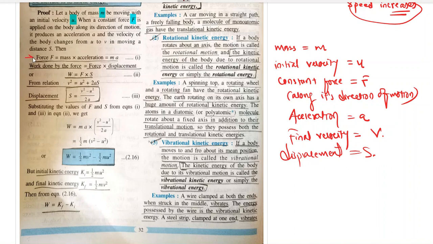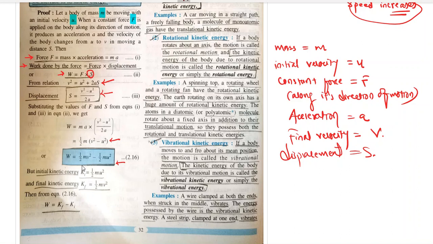So if force is equal to mass into acceleration and work done by the force is force into displacement, we can write work done is equal to force into displacement, that is mass into acceleration into displacement. Again, using the third equation of motion, we can find the value of displacement and put it in the place of s. Right? When we simplify and solve it, we get half m(v square minus u square), that is half mv square minus half mu square.